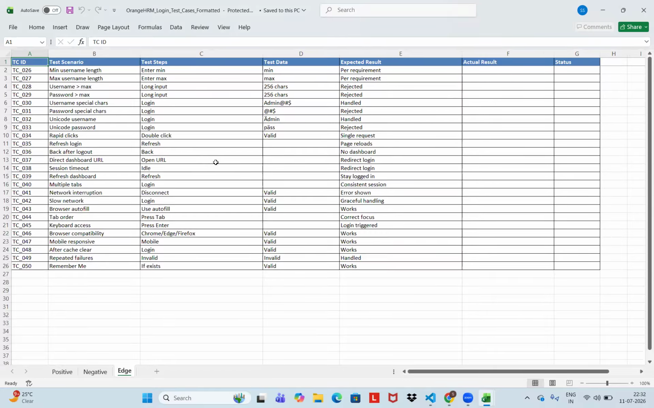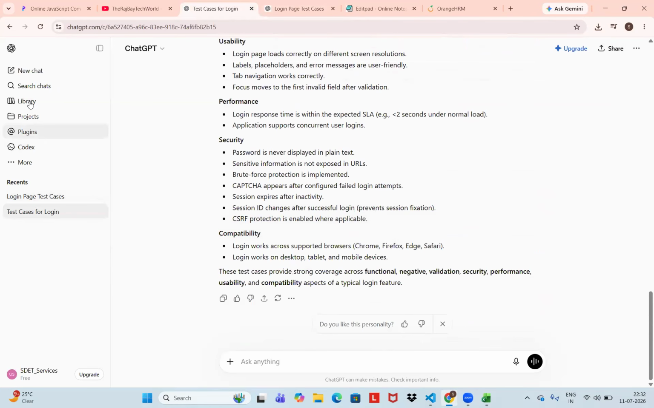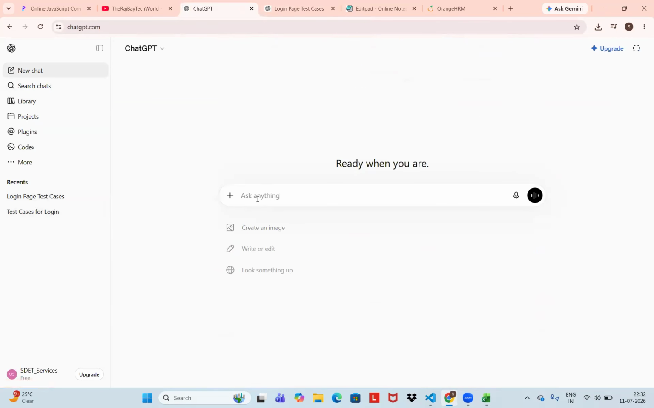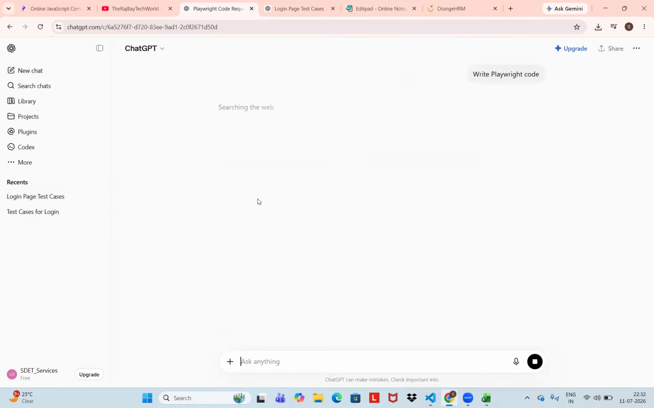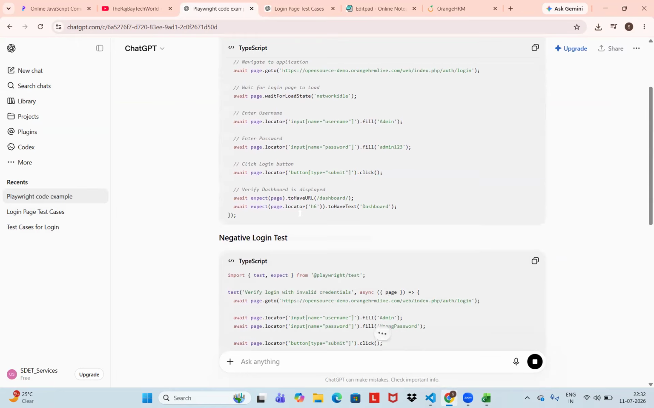Even for automation testers, go to our prompt. I'm creating one more new chat here. So what you'll do? Write playwright code. Just write playwright code. For the first time, however, it is taking Orange HRM.